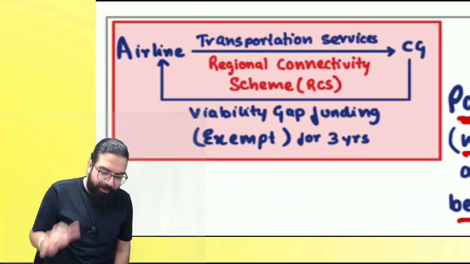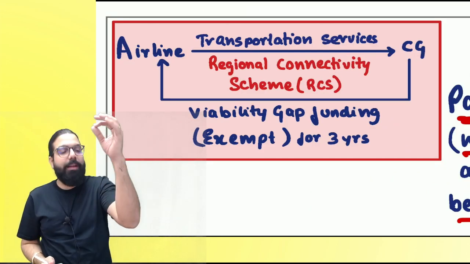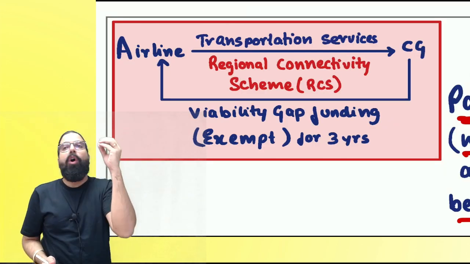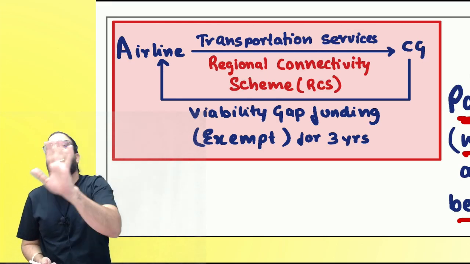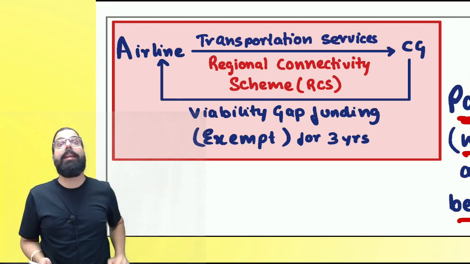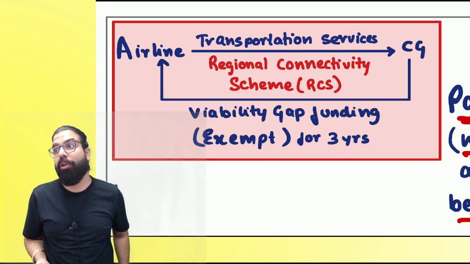Now, please come to the left side. Now, what happened? Airlines are telling we don't want to go to the northeastern state, or we don't want to go to this area, that area. Government is telling you have to go to every area. They are telling, sir, it is not viable for us to go to all those areas.